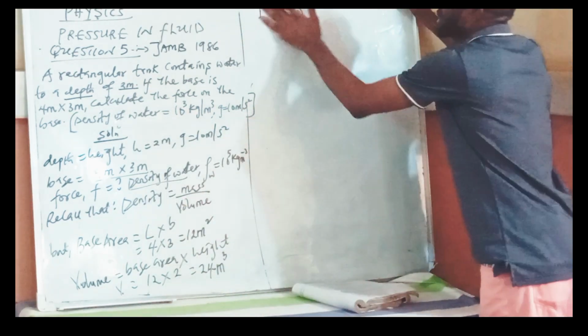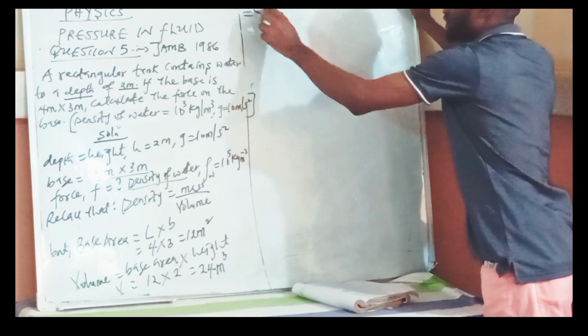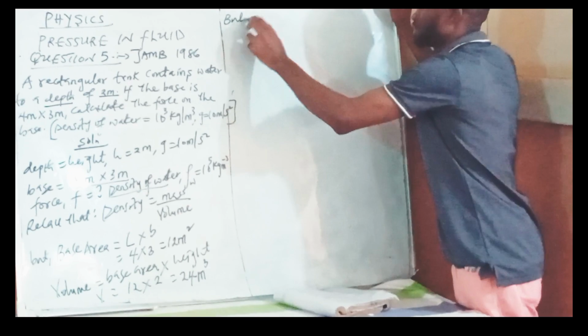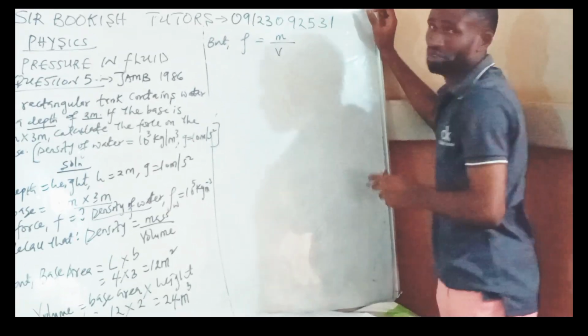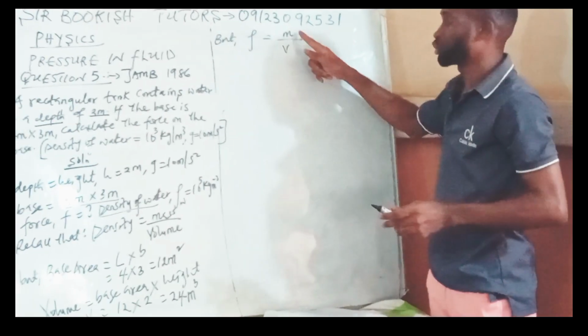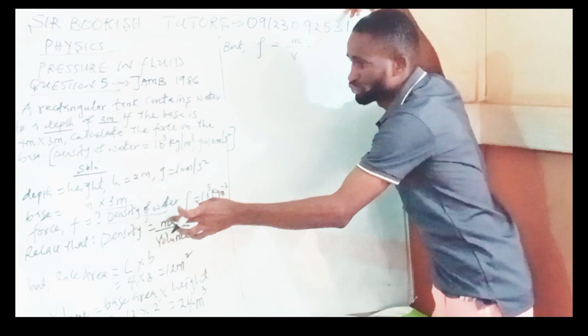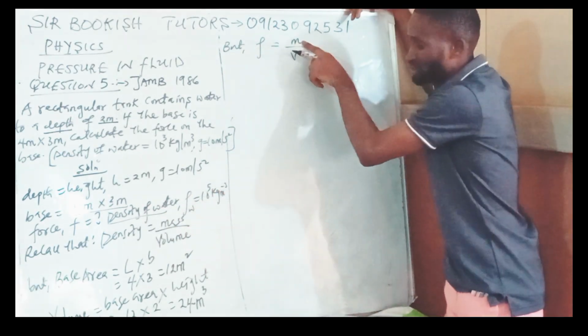Now, if I've gotten that, I will say but density is equal to mass all over volume. Anywhere I see density, I will put 10 to the power 5. Anywhere I see mass, it is mass we are looking for.